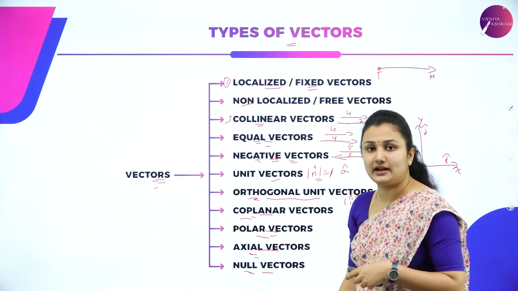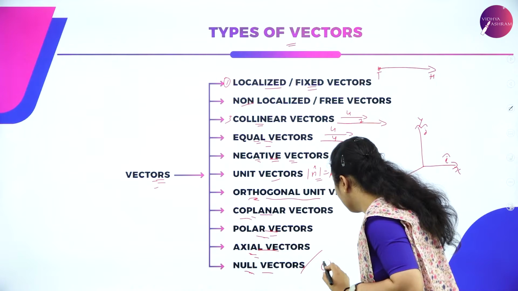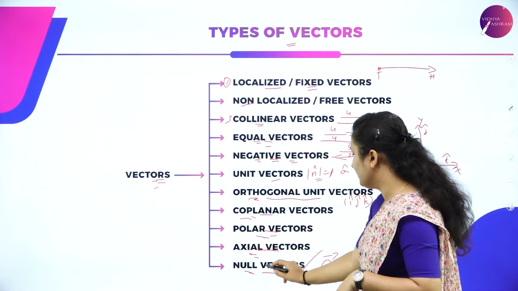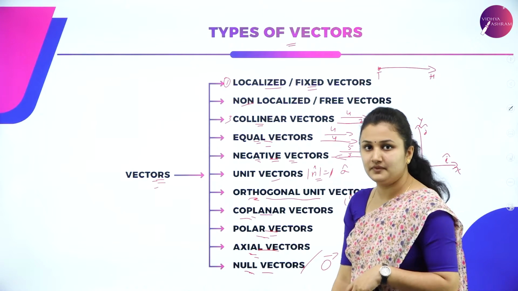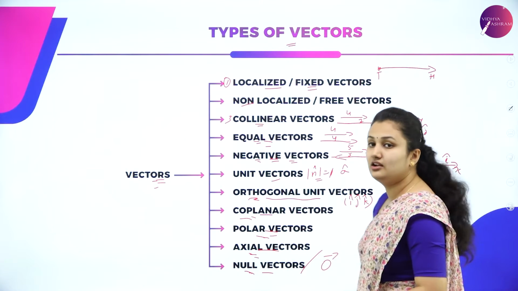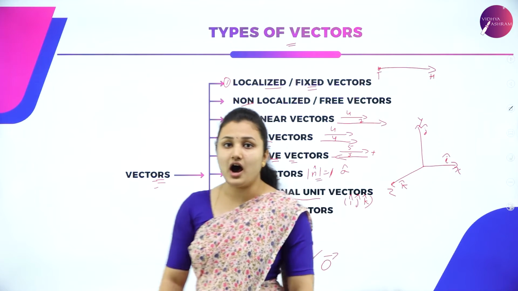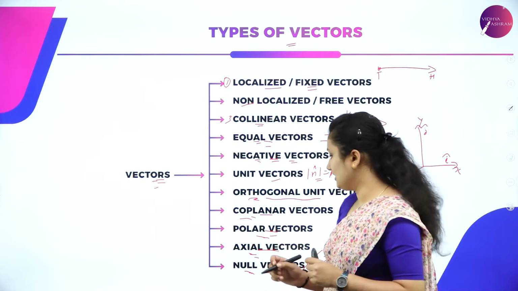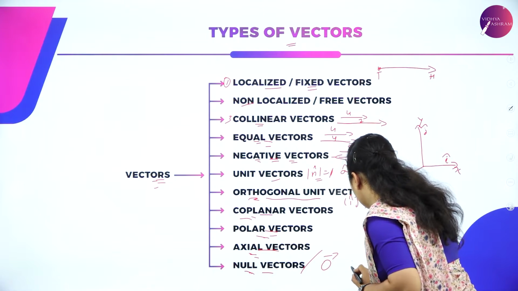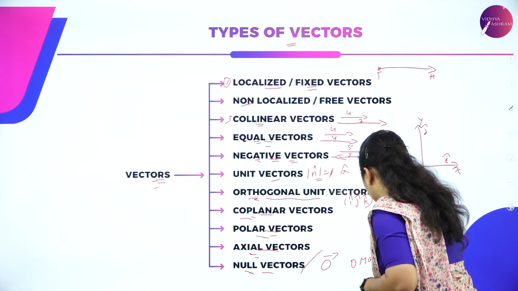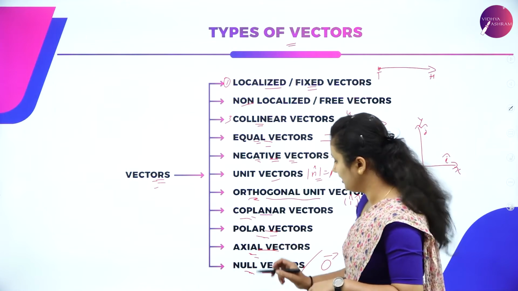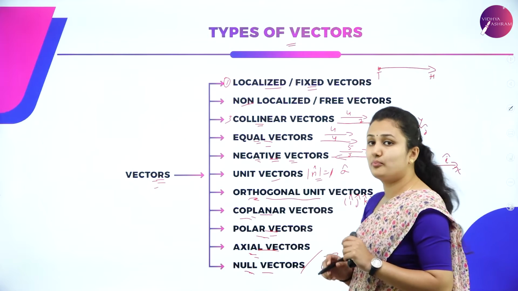Then what is a null vector? It is also called a zero vector. It has an arbitrary direction. So, a null vector or zero vector has zero magnitude, and its direction is arbitrary. That is a null vector. What is coplanar?